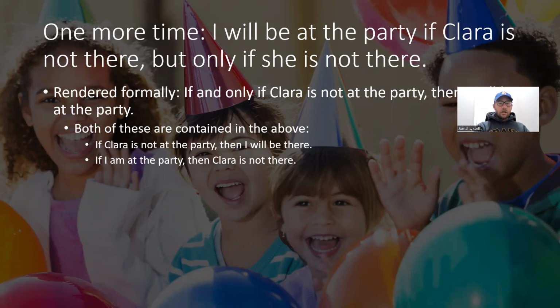So if and only if Carla is not at the party, then I will be at the party, right? So if the first part is affirmed, if Carla is not at the party, then I will be there, right? Or if I'm at the party, then Carla is not there, right? So you can start with either statement, and then you get as a conclusion the other statement.